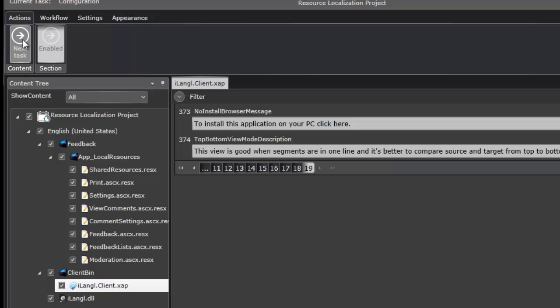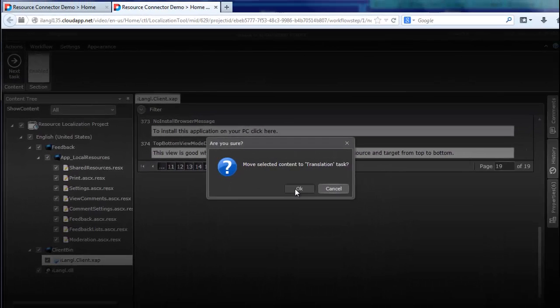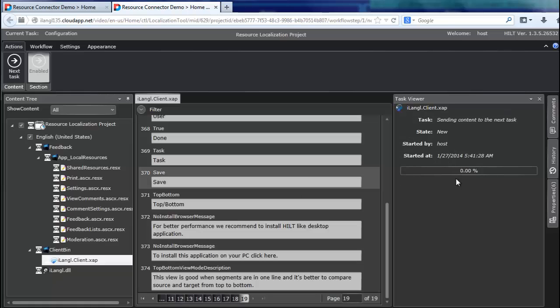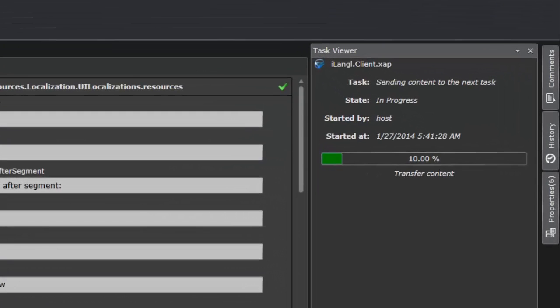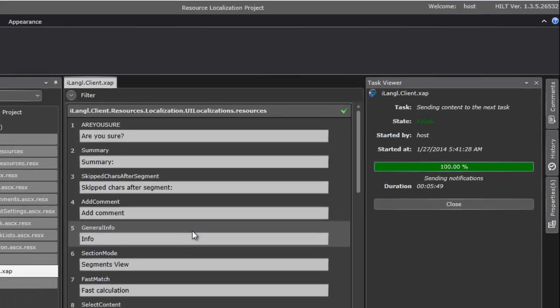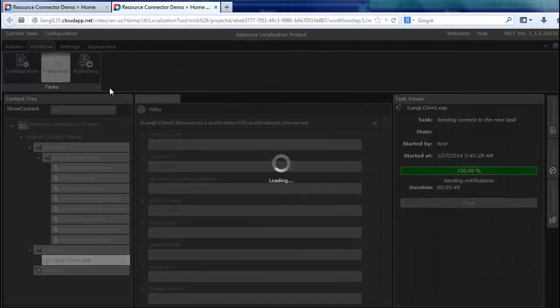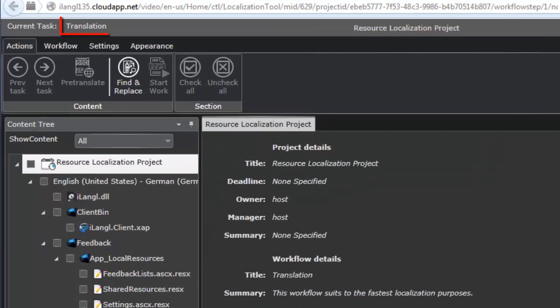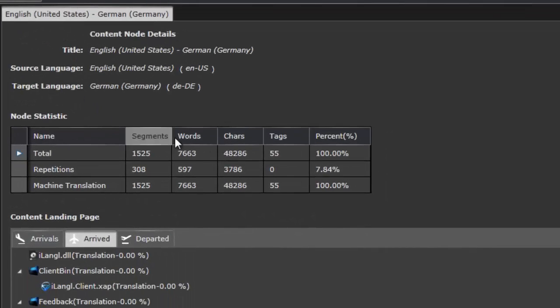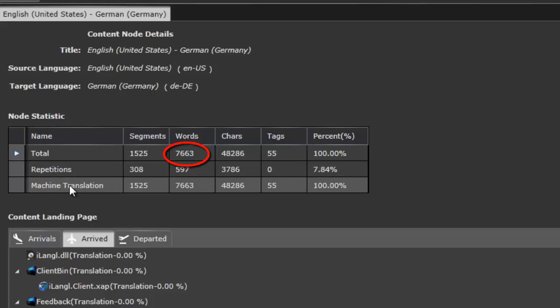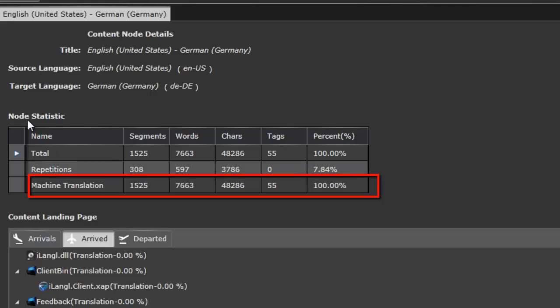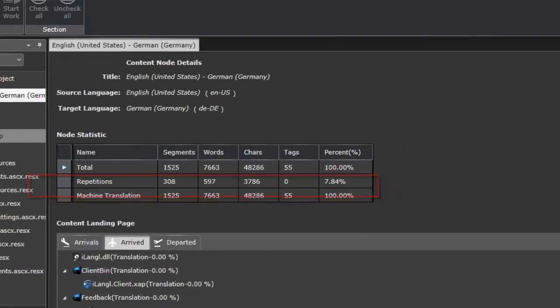Let's send all the content to translation task. This process can take some time. When it's done, let's navigate to translation task. We have navigated to translation task. Let's look at statistics. We have to translate more than 7,000 words. I'm not sure if I'm good enough to translate it in the scope of this demo, and to speed up the process I will use machine translation.